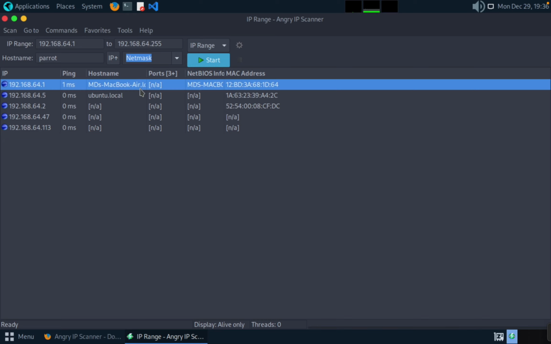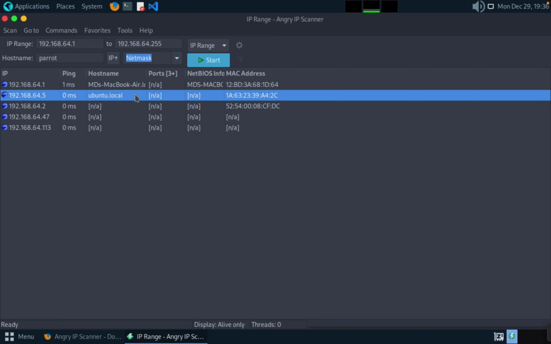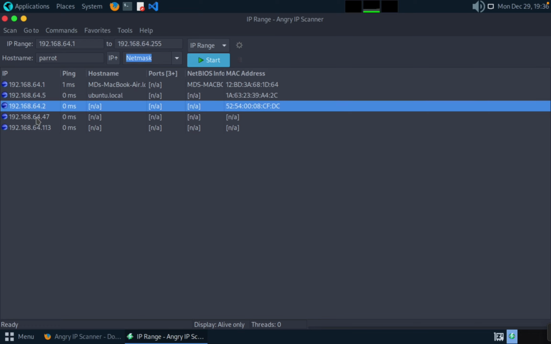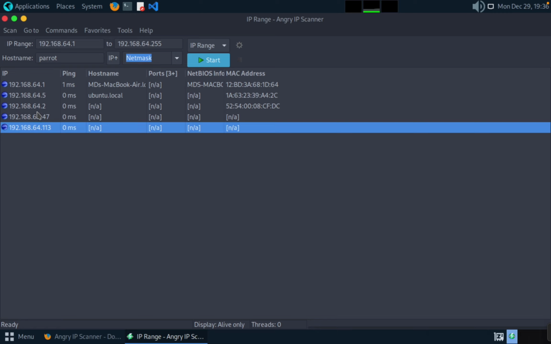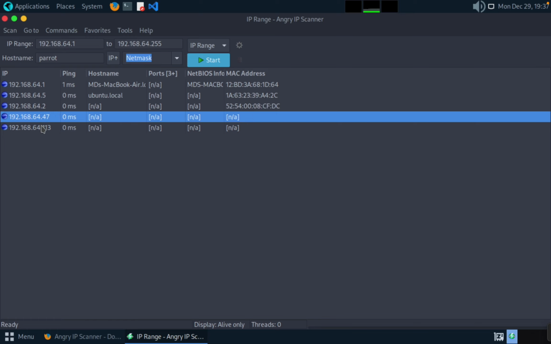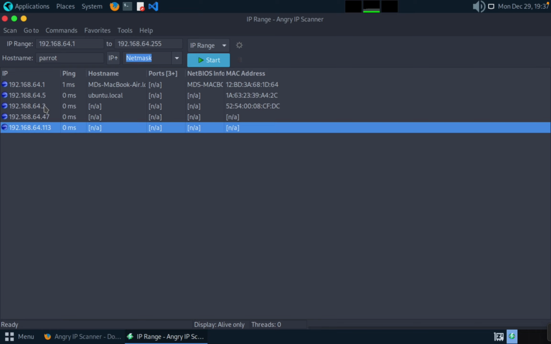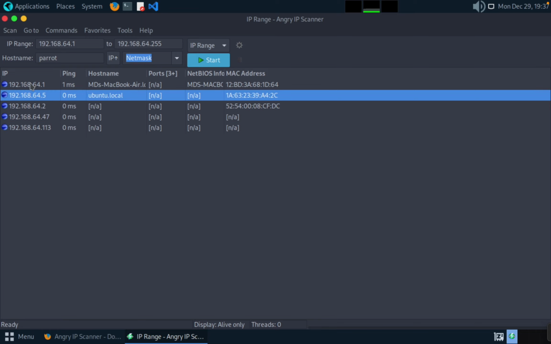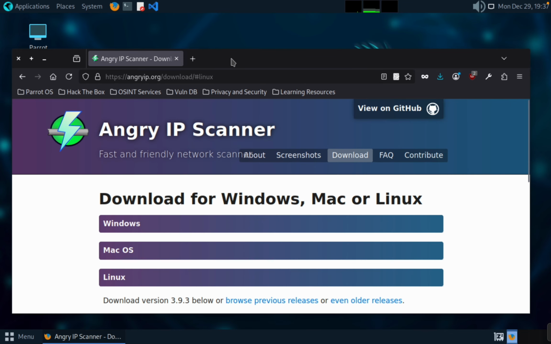One is my MacBook, so it's showing the MacBook name, NetBIOS name, and host name also. Another one is Ubuntu, our machine. We got the IP address here. After getting the IP address, you can use Nmap also, because we are not getting which system this one and this one are, so you can use Nmap against them and you will get it. Actually we discovered the network with the Angry IP tool. 5 systems are alive. This is the tool Angry IP, which is very good.